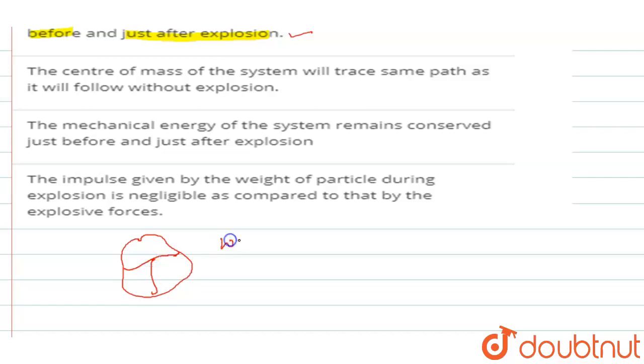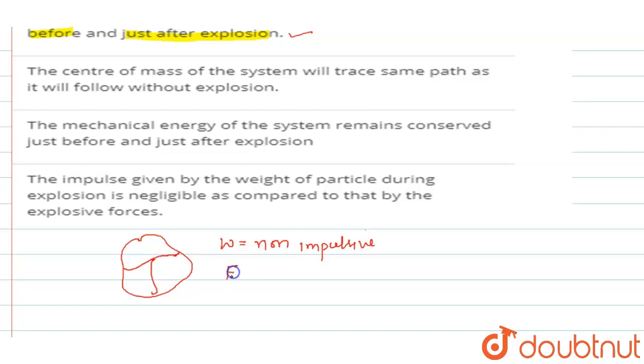The weight is negligible as compared to the internal forces, which are impulsive in nature because they act in a very short interval of time. So we can say the weight, which is an external force acting on the particle, is non-impulsive, or the magnitude of the weight force is negligible as compared to the internal forces acting on this particle during explosion.